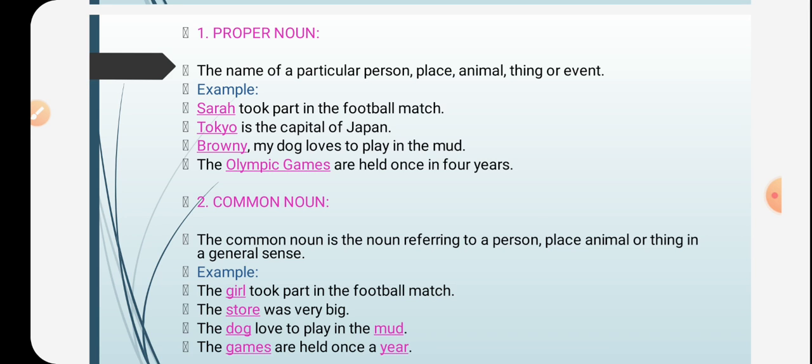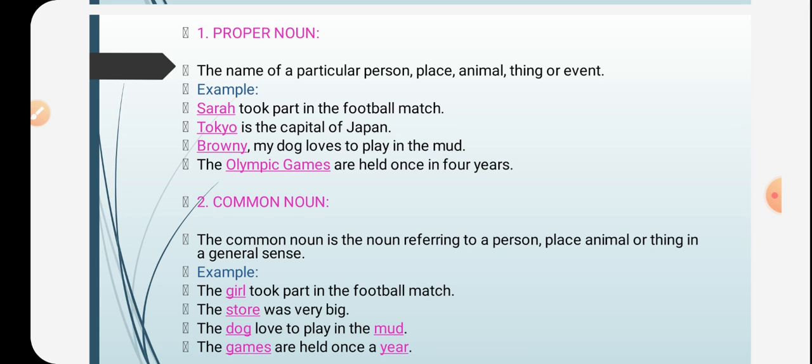Let's understand that with some examples. Sarah took part in the football match. Here, Sarah is the name of a girl. It is a special name given to a girl so that we can identify whom we are talking about. So Sarah is a proper noun.